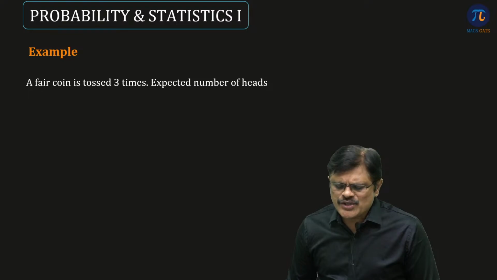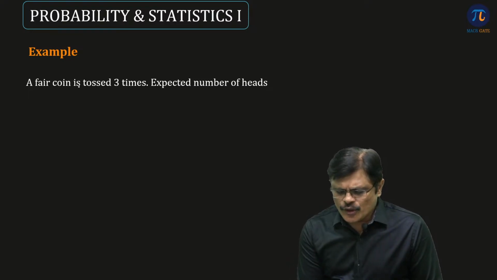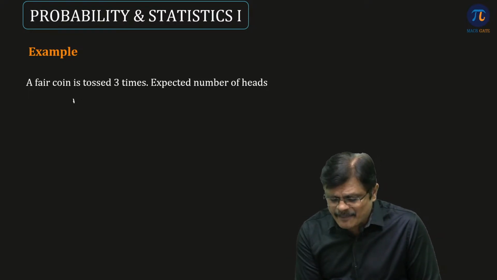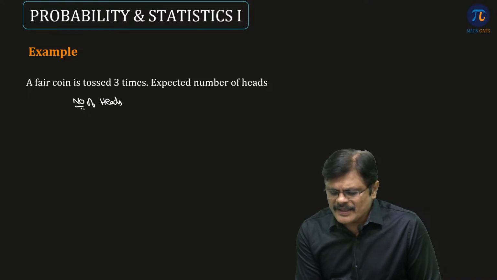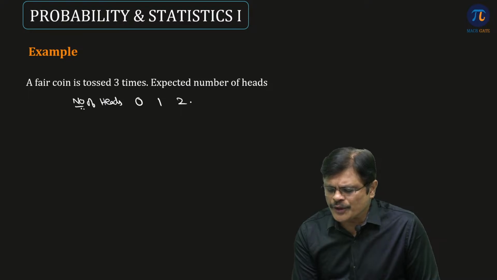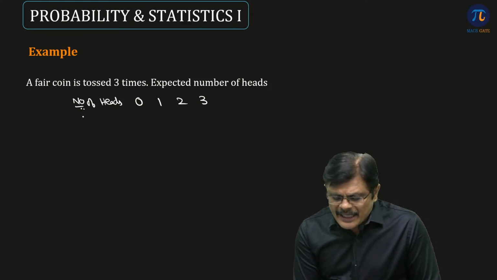A coin is tossed 3 times, expected number of heads. Okay, so the coin is tossed 3 times. So what are the possible numbers of heads? The number of heads possible are either you can get 0 heads, or 1 head, or 2 heads, or 3 heads.